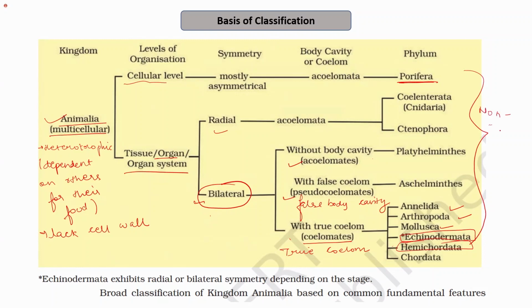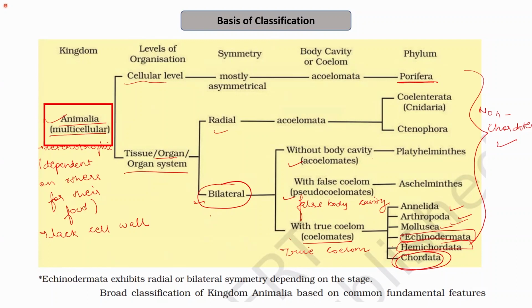And then from the next lecture, we will start with the chordates, and we will learn what the differences are between the non-chordates and chordates. But till now, what we have learned are the characteristics mostly of the non-chordates. So the organisms that belong to phylum Porifera, coelentrates, ctenophores, platyhelminthes, aschelminthes, annelids, arthropods, mollusks, Echinodermata, Hemichordata are the non-chordates.